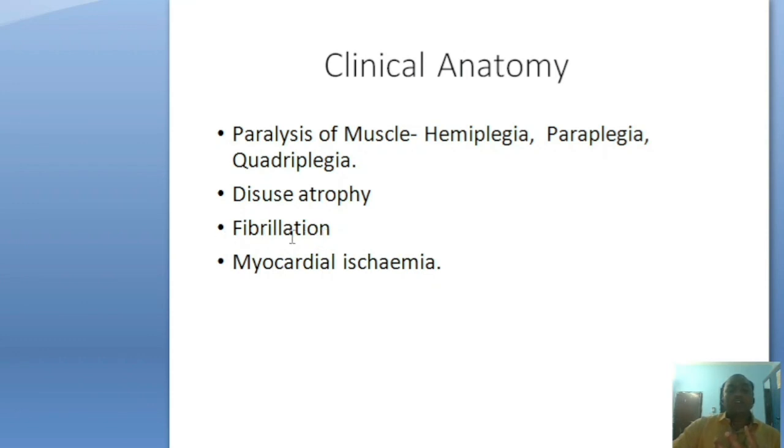So fibrillation is an abnormal contraction of cardiac muscles. Myocardial ischemia: when cardiac muscle blood supply decreases, for example when an artery of the heart is blocked, there is loss of blood supply, then cell ischemia, then cell necrosis and cardiac muscle death. So this is myocardial ischemia. Thank you.